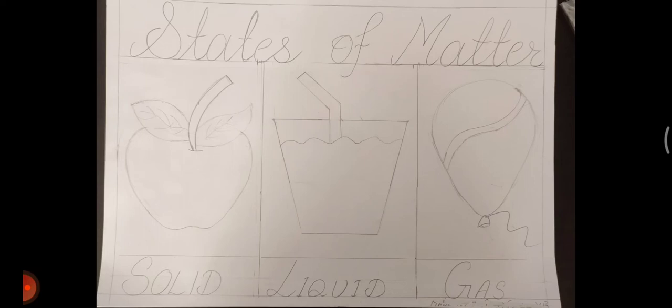Whatever thing you want, you can draw, but it should be nice, okay? Then in the liquid part, I have shown a container which contains some kind of liquid. And here is a balloon. Balloon is a representation of gas. You can also draw some other thing if you want, based upon your thinking and your ideas.